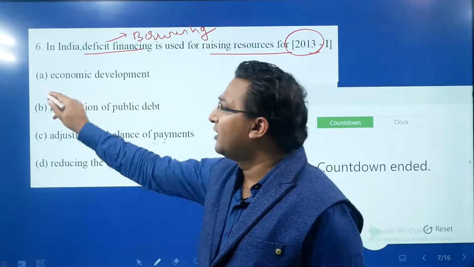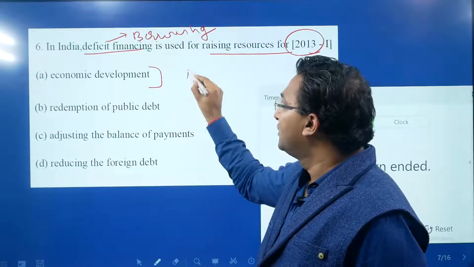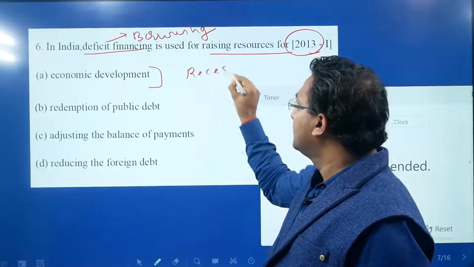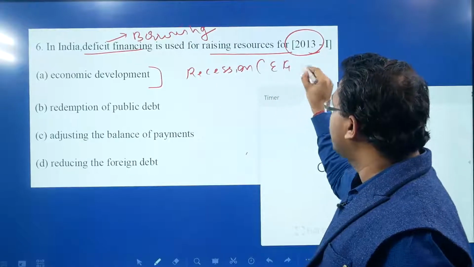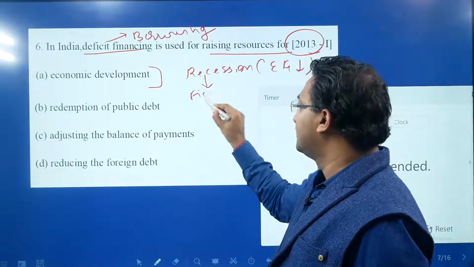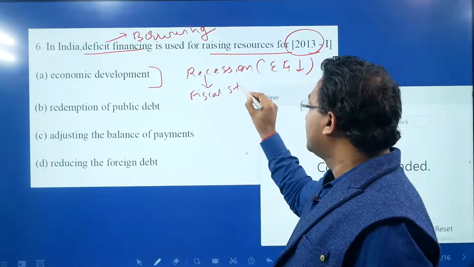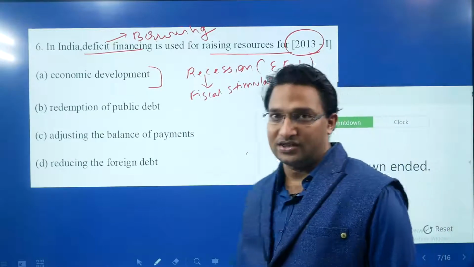A, economic development. Yes, this can be done for economic development, because whenever there is a recession, that means the economic growth rate is reducing, then the government goes for a fiscal stimulus. Fiscal stimulus means the government increases the expenditure and reduces the tax rates.